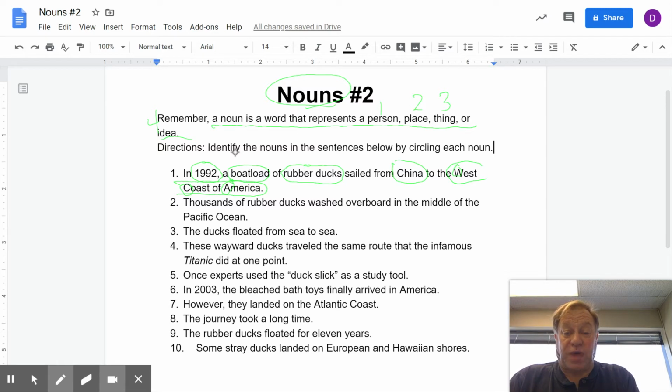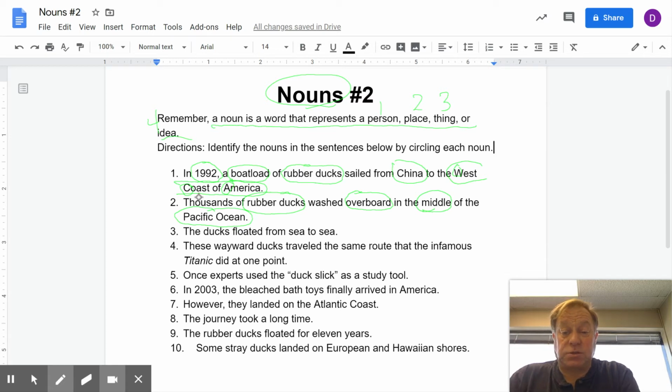Okay, number 2, thousands of rubber ducks washed overboard in the middle of the Pacific Ocean. Well, again, I see rubber ducks again. Overboard, this is a place. It's the outside of a boat. In the middle. Middle is an idea of, and there's another open compound, Pacific Ocean.